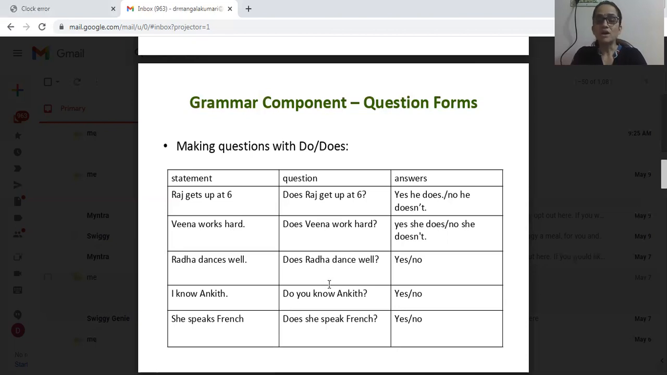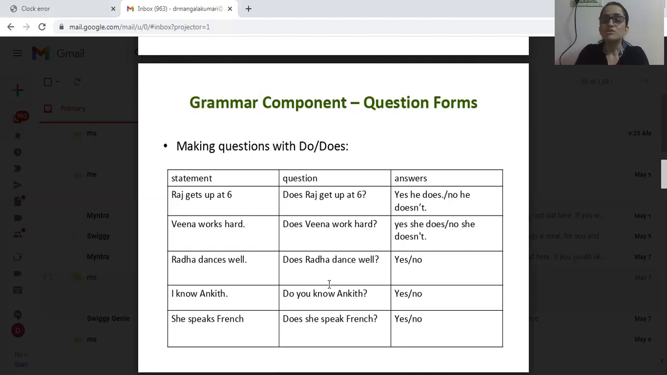Next, I know Ankit. Okay, so the question is, do you know Ankit? Okay, so with I, you, they, do comes, not does. Though I is singular, it is first person. So with first person and second person, whether plural or singular, do is used. Okay, do you know Ankit? Next, the answer will be yes or no.